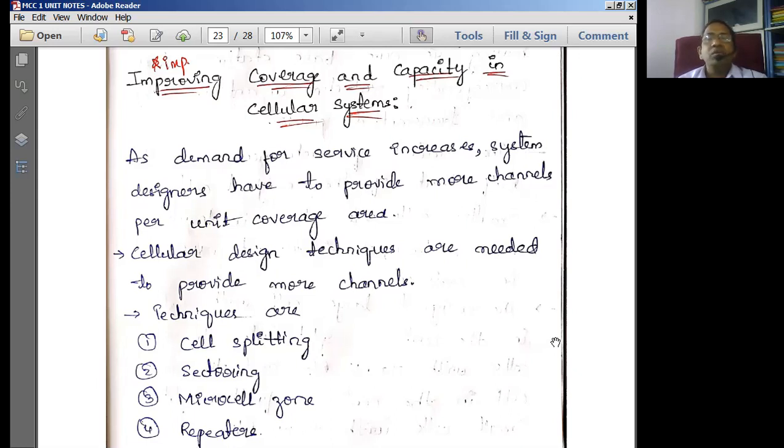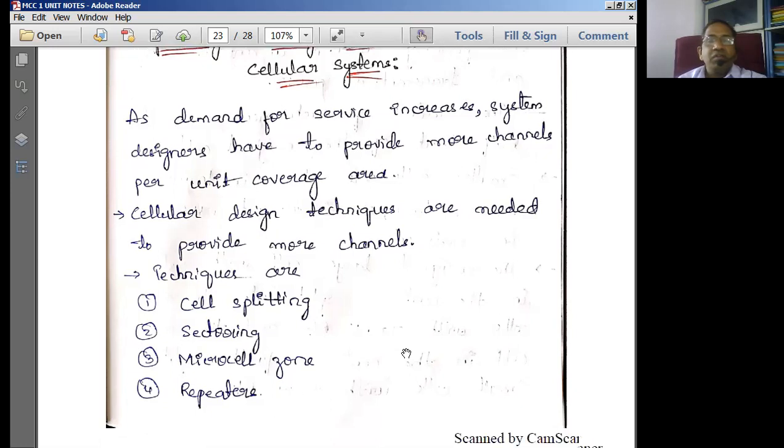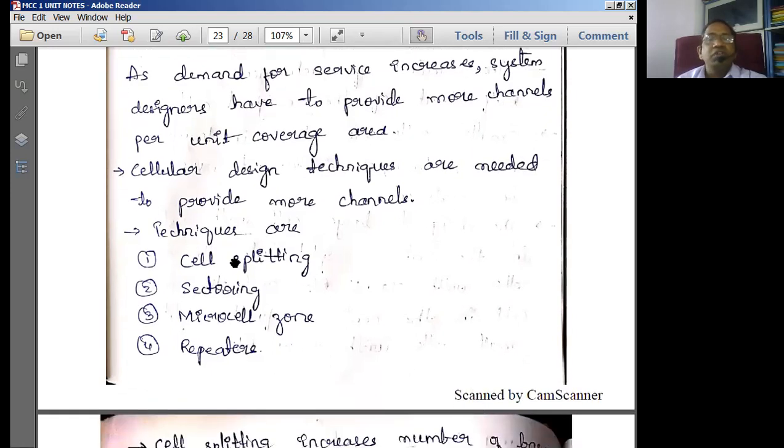So here, in order to improve the coverage and capacity in cellular systems, we normally employ four different techniques, which are known as the cellular design techniques: cell splitting, sectoring, microcell zone, and repeaters. So these four are the important techniques for which we normally write short notes.